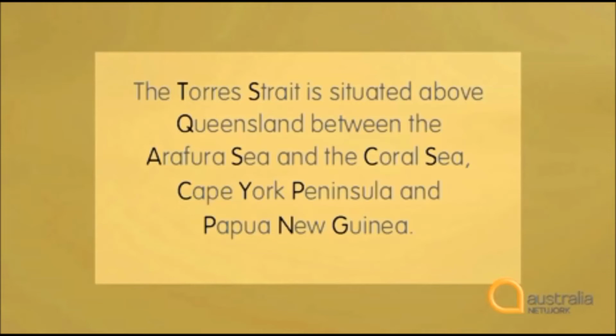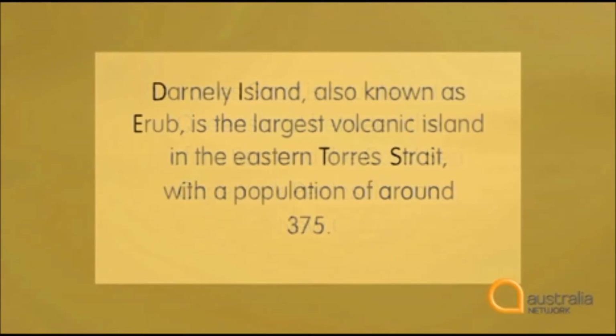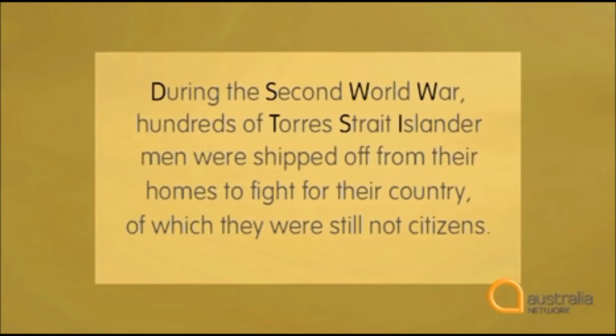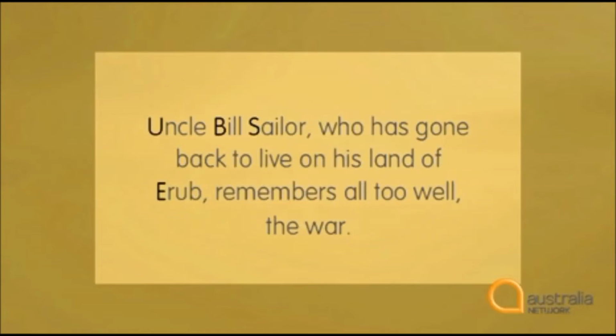Let's take another look at the clip, focusing on the use of capitals. The Torres Strait is situated above Queensland, between the Arafura Sea and the Coral Sea, Cape York Peninsula and Papua New Guinea. Darnley Island, also known as Erub, is the largest volcanic island in the Eastern Torres Strait, with a population of around 375. Life for Torres Strait Islanders has been an endurance test ever since colonisation. During the Second World War, hundreds of Torres Strait Islander men were shipped off from their homes to fight for their country, of which they were still not citizens. Uncle Bill Sailor, who has gone back to live on his land of Erub, remembers all too well the war.